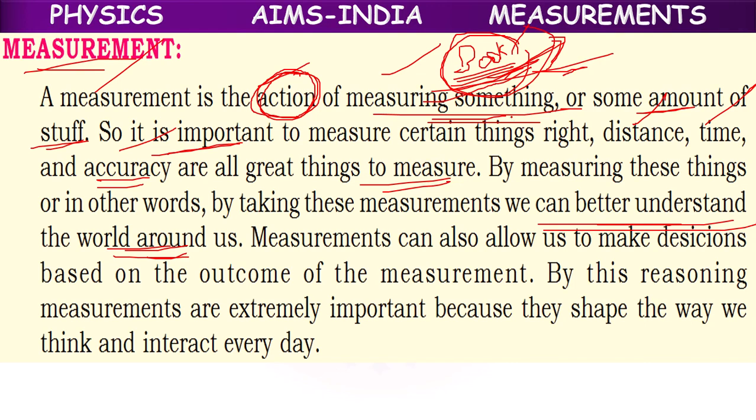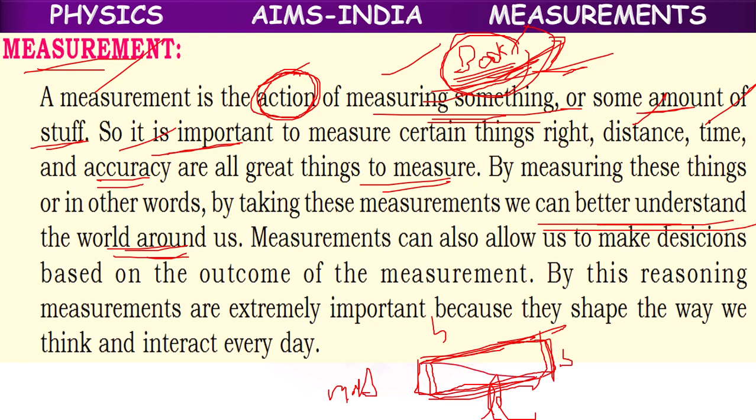In the same way, suppose one object is there, one brick is there. By just seeing the brick, you can only tell it is a brick. You cannot explain about it. But if you take some tape, you can measure its length, its breadth, its height. Or if you take a common balance, you can measure its mass, and you can measure its area and its volume. Like that, you can have a complete idea of the object with the help of measurement.